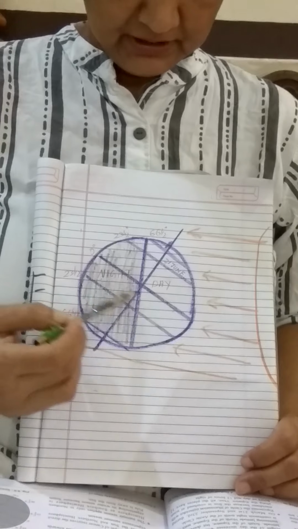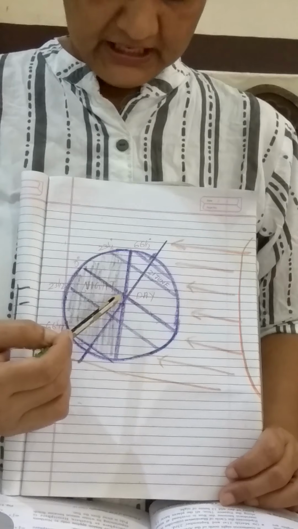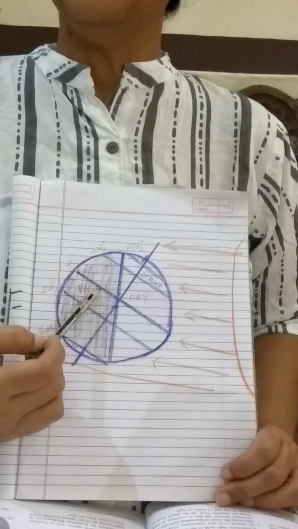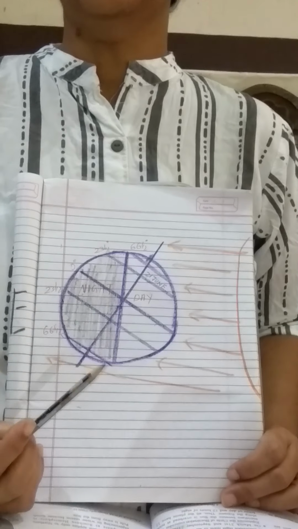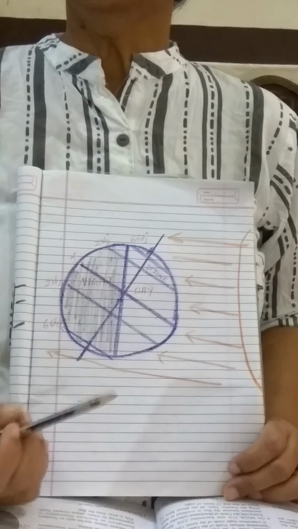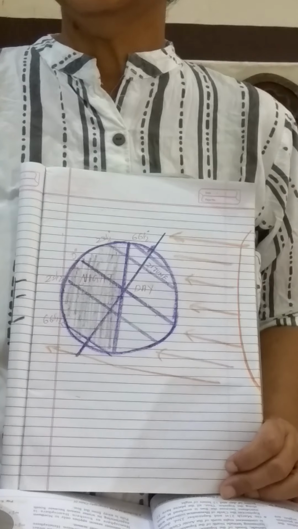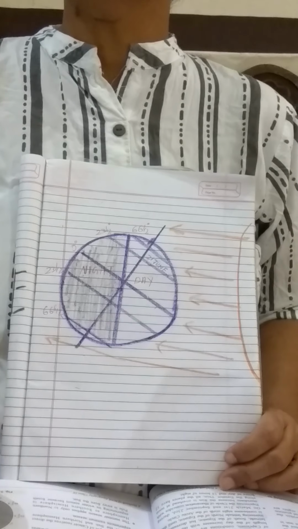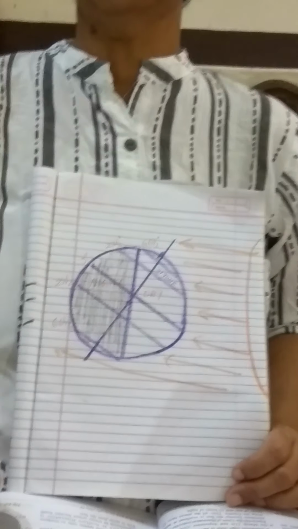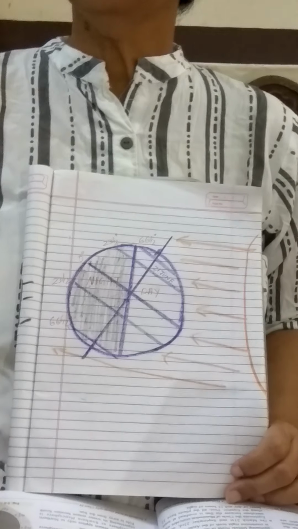Now if you see on the equator, at 0 degree, it has an equal duration of day and an equal duration of night. It means that on the equator there is no summer season or winter season, because there are 12 hours of day and 12 hours of night. In these 12 hours, the same amount of insolation reaches the surface, and at night that insolation is radiated back into the atmosphere. So at night the earth becomes cooler. Whatever heat energy is absorbed from the sun during the daytime is radiated back at night, so the temperature will be equal on the equator.